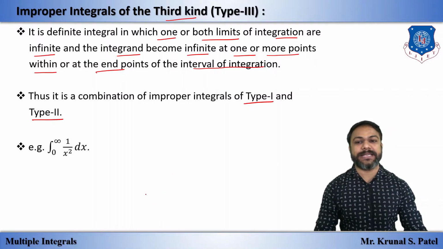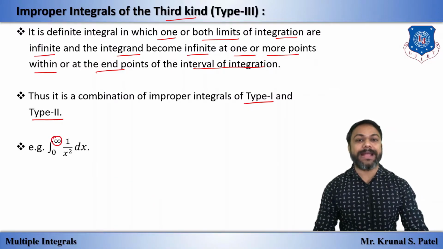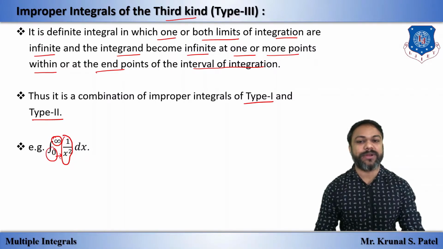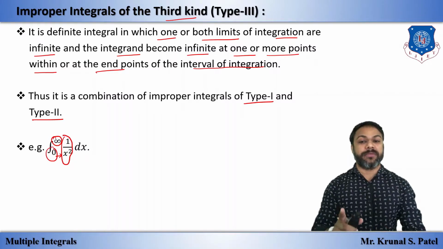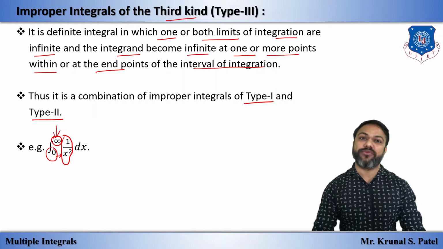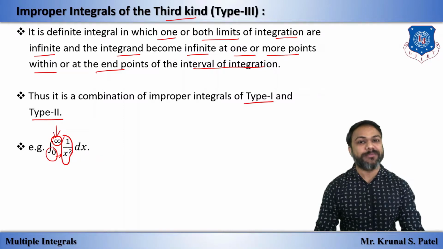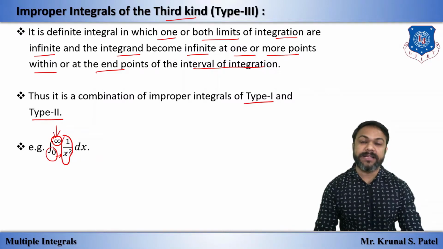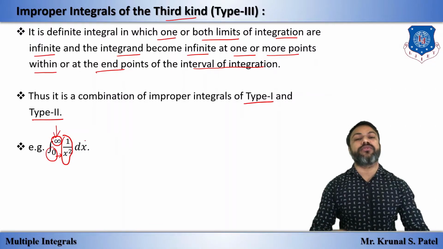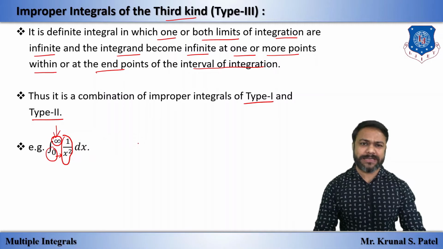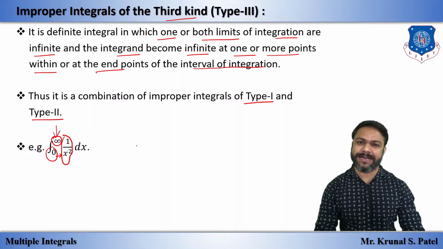You can see infinity as well as the given function becomes infinite at one of the limits. That means at 0 this becomes infinite. Because of this infinity it becomes first kind, and at 0 this function is unbounded, so it is of second kind. So the third kind is nothing but a combination of the first kind and second kind.